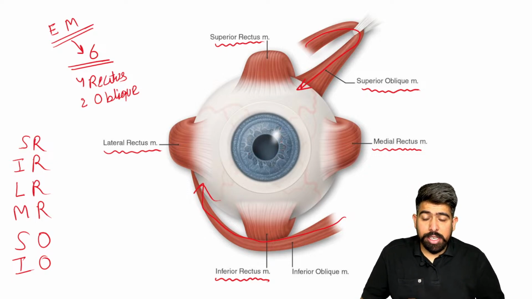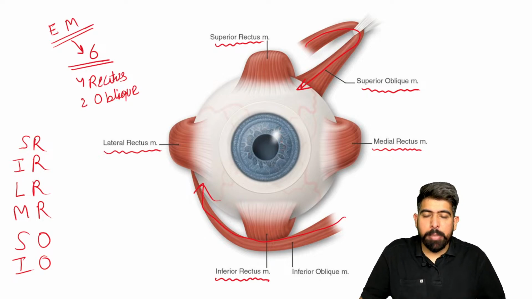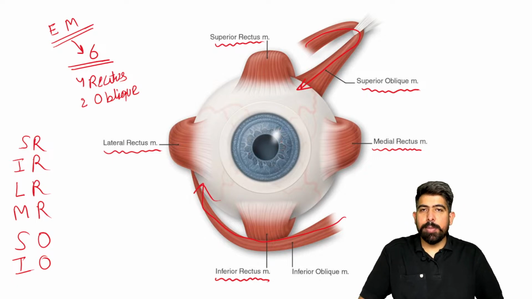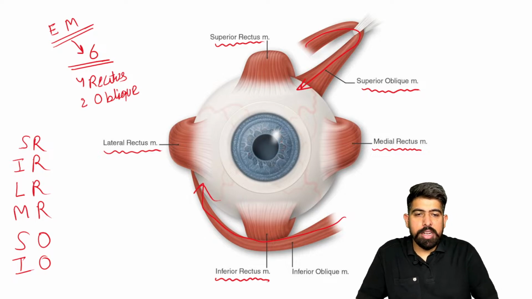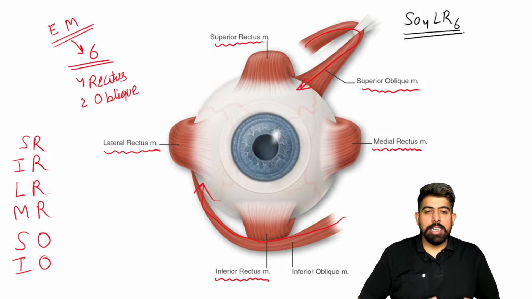Now that you understand the names of all these muscles, I am going to remind you about the nerve supply also. It is very important. To remember the nerve supply, just remember a mnemonic: SO4 LR6. You have to remember SO4 LR6. It is a kind of equation.